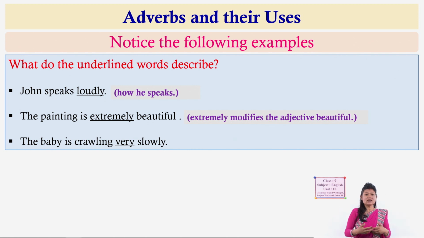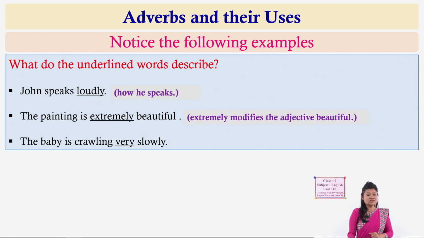Simply saying it is beautiful and it is extremely beautiful, there is a difference, you can feel the difference in my expression. So extremely beautiful is more beautiful, the degree of beauty. Here extremely modifies the adjective beautiful.